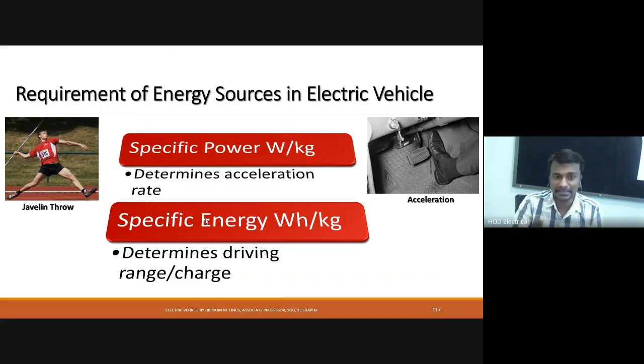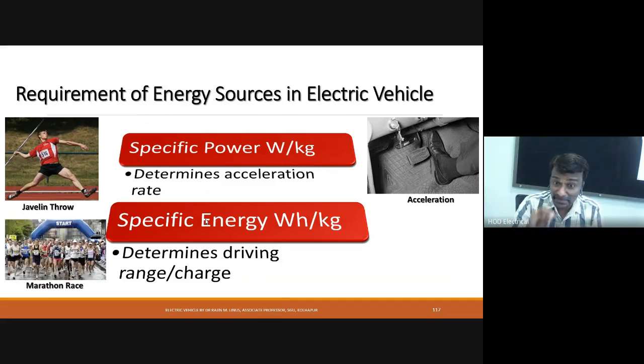Then specific energy. The energy source should have high specific energy, and the unit is watt hour per kilogram. Assume a marathon race. To cross a distance of maybe 10 kilometers, instead of power, we need energy. Only then can we reach the destination in that period. That time we need energy.